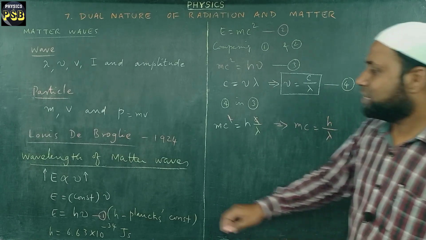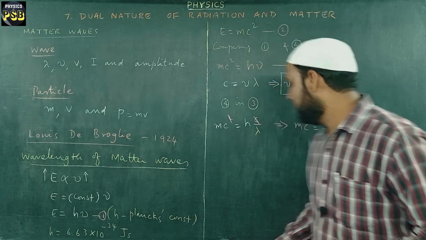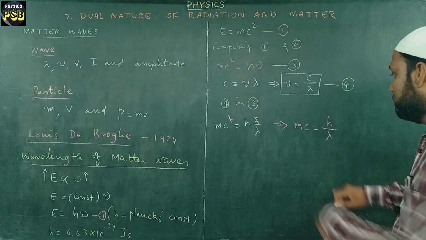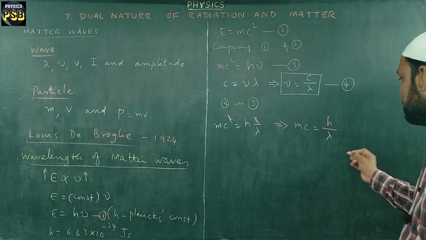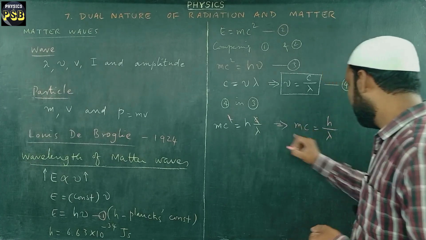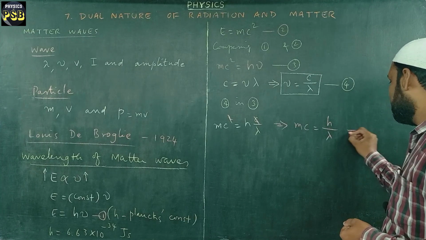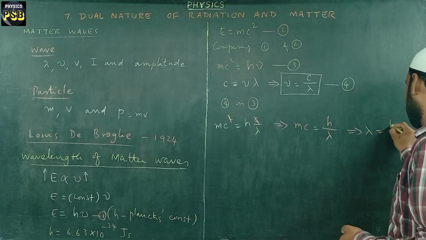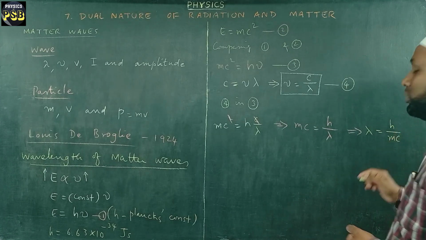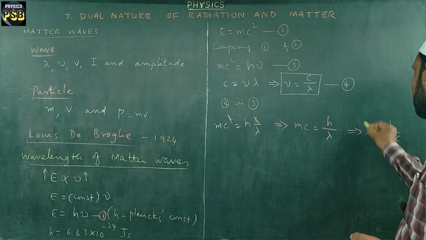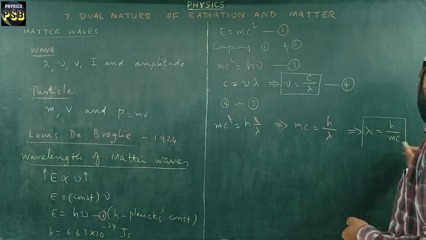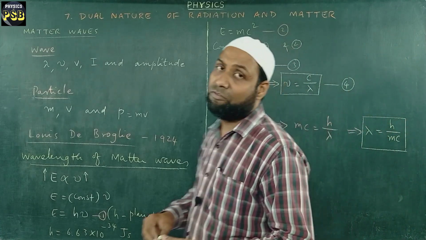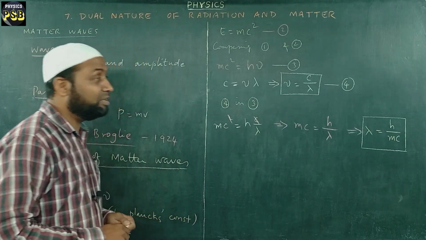Our aim is to get the expression for wavelength. So here I have lambda, which stands for wavelength. I take this term to the left hand side and rearrange this. This can be written as lambda equals h upon mc, and this term will come down to the denominator. This is the expression of a wavelength. This gives us the wavelength of matter wave or de Broglie wave.